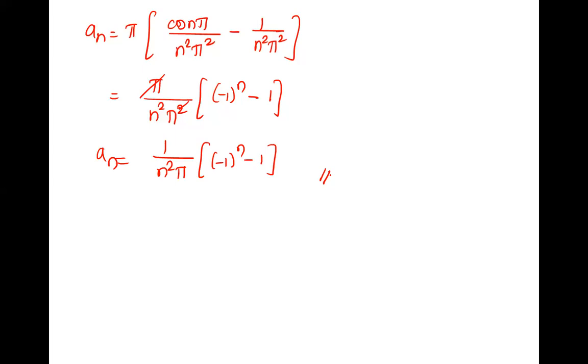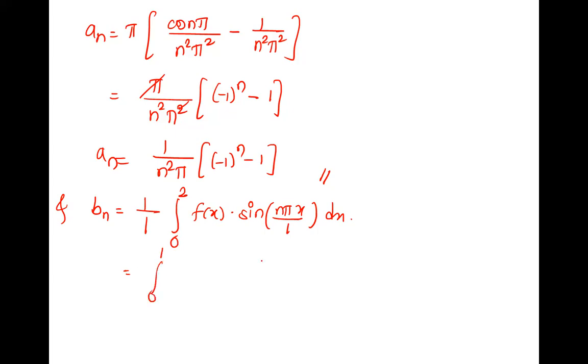Last remaining is bn. So we'll go with that, bn. Bn is equal to 1 upon L, L is 1. Perfect. And integration 0 to 2L, L is 1 again, f of x into sine n pi x by L, L is 1, dx. Right. 1 by 1. And integration breaks as 0 to 1, 1 to 2.